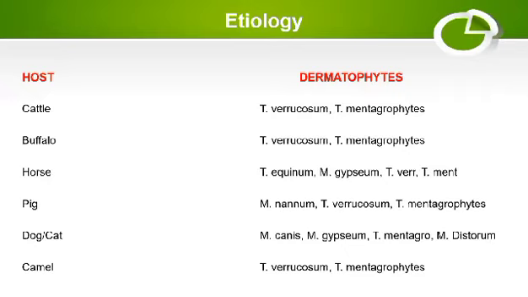And there are multiple species of Trichophyton as well as Microsporum, and different species are prevalent in different animals. In cattle, Trichophyton verrucosum and Trichophyton mentagrophytes are basically responsible for causing ringworm, but in horses, mainly Trichophyton equinum, Microsporum gypseum, and Trichophyton verrucosum, as well as mentagrophytes, are responsible for causing ringworm. And so on, you can see that multiple species are present in multiple animals.